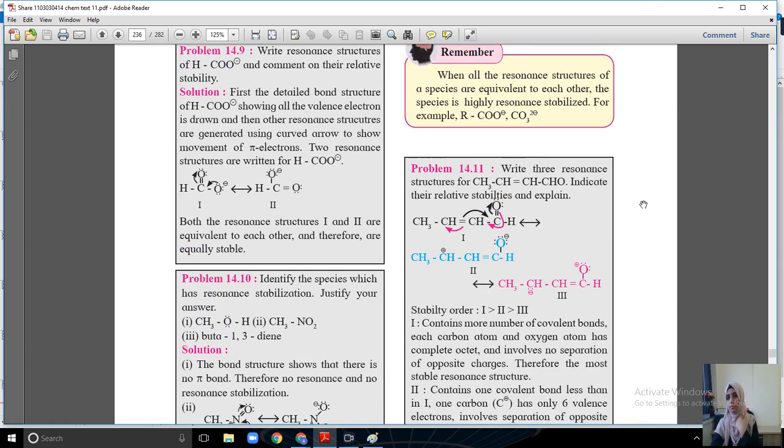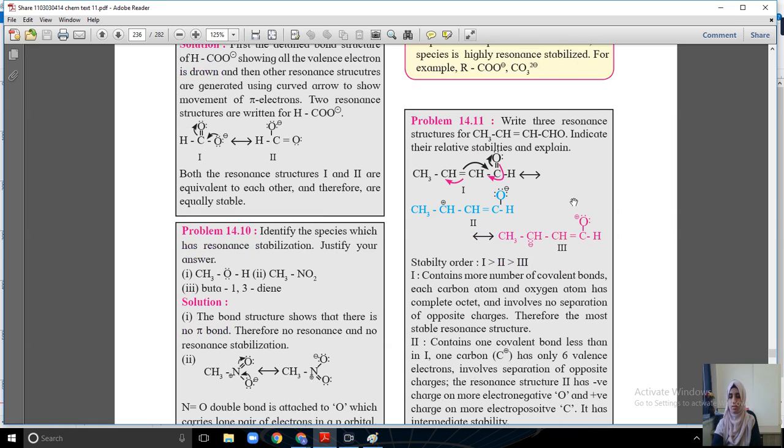If you see here, 14.11, this is the resonance structure. Now we have to decide the stability. Write 3 resonance structures for CH3-CH=CH-CHO, this is an aldehyde, CHO, and indicate their relative stability.